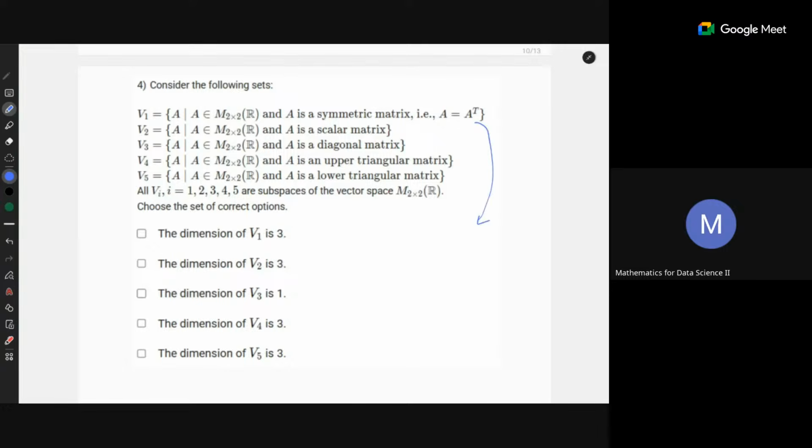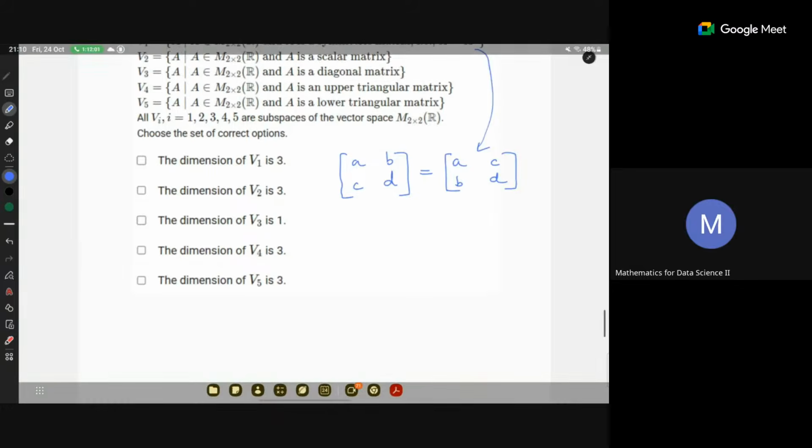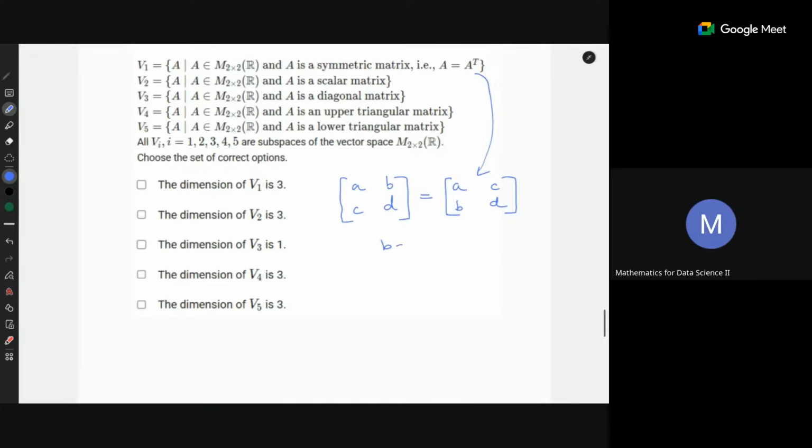So what is a symmetric matrix? A symmetric matrix is A transpose equal to A. So let's write the general form of the matrix, A, B, C, D, and then it should be equal to the transpose. So what is the transpose of A, B, C, D? It is A, C, B, D. Now you compare coordinate-wise. A is already equal to A, B should be equal to C, and C should be equal to B. That's the only relation we get, that B should be equal to C.